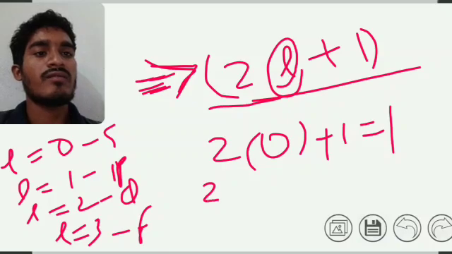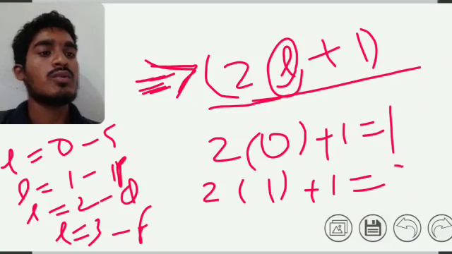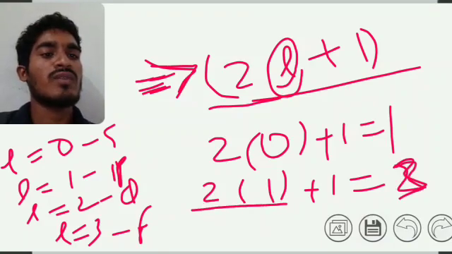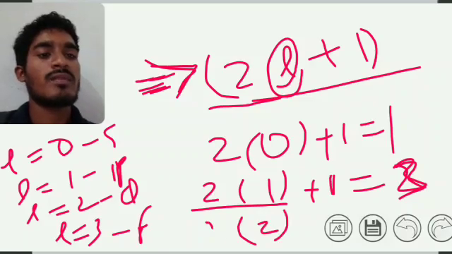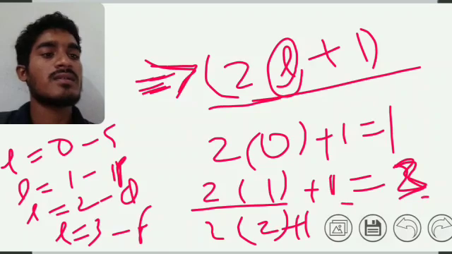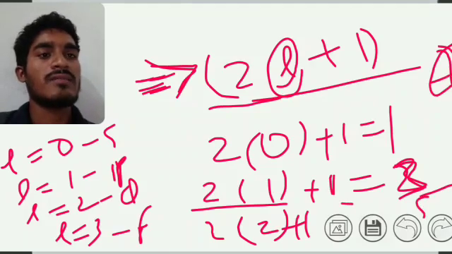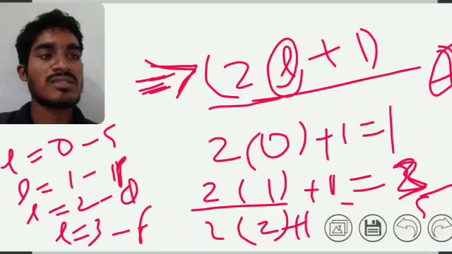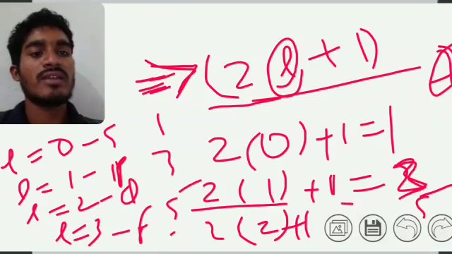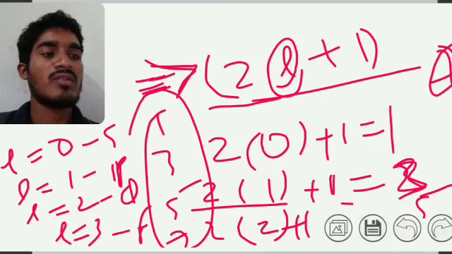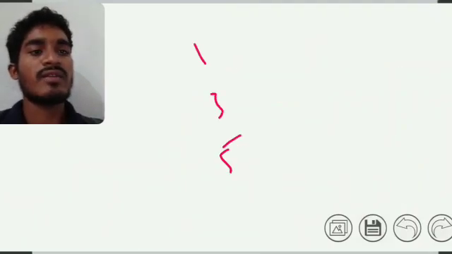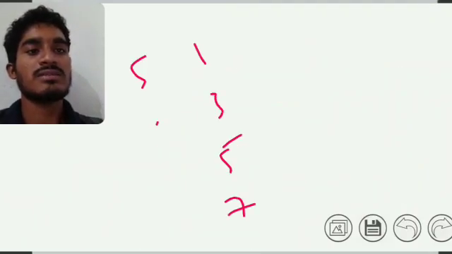For L equal to 1, 2 into 1 is 2, plus 1 is equal to 3. For L equal to 2 we get 5, and for L equal to 3 we get 7. So the magnetic quantum number gives 1, 3, 5, 7, odd number values for the S, P, D and F orbitals.